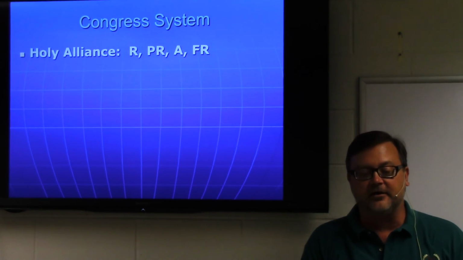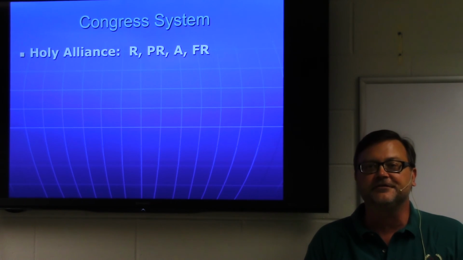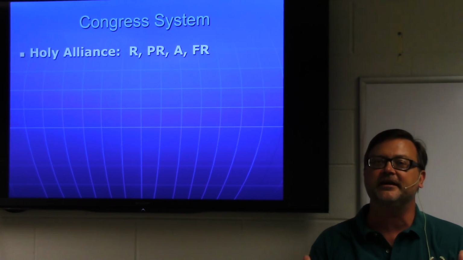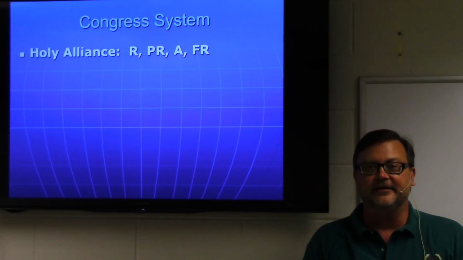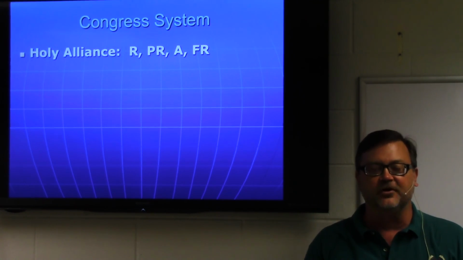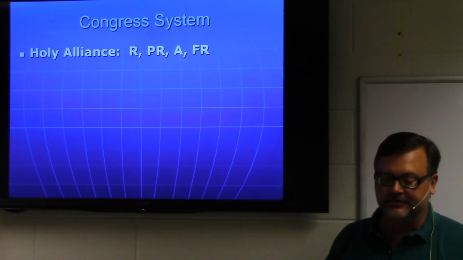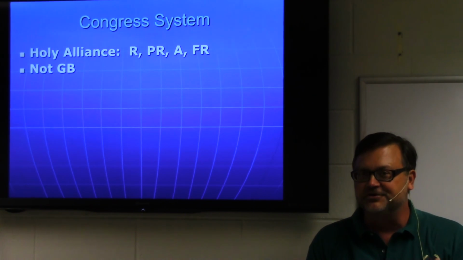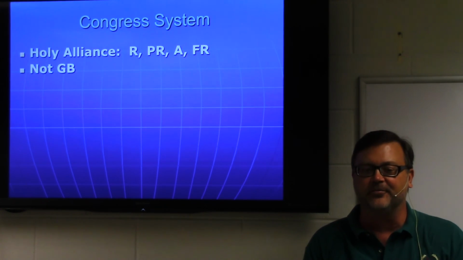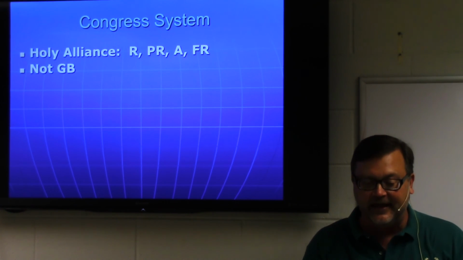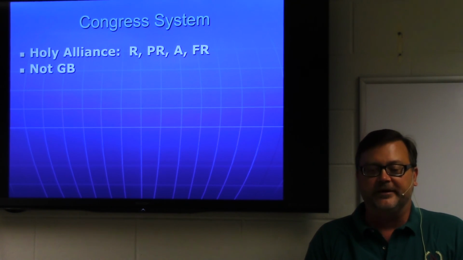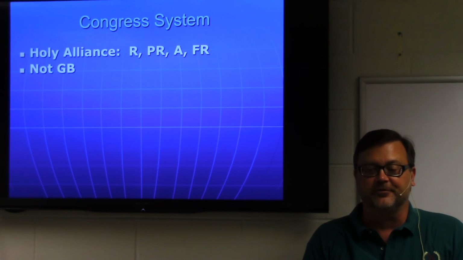Some other things they talk about in their meetings was a Holy Alliance, Christianity. That Christianity must be preserved. Again, the French Revolution had turned atheistic at one point, and they had declared Napoleon the Antichrist. So the Holy Alliance is formed of the Russians, the Prussians, the Austrians, and the French, not the British. The British will have no part in this. The British have their Church of England, and it's not completely tolerant, but it's more tolerant than that. And they will refuse to join any Holy Alliance that is dedicated to preserving Christianity in government.